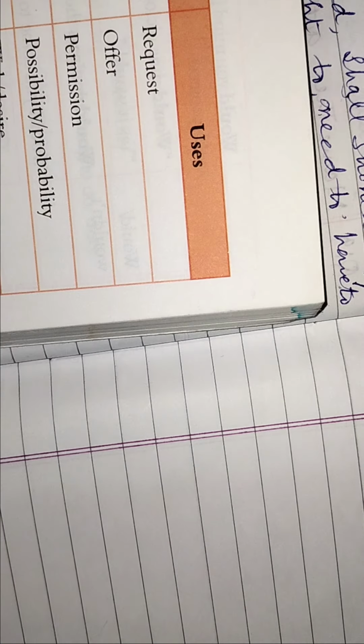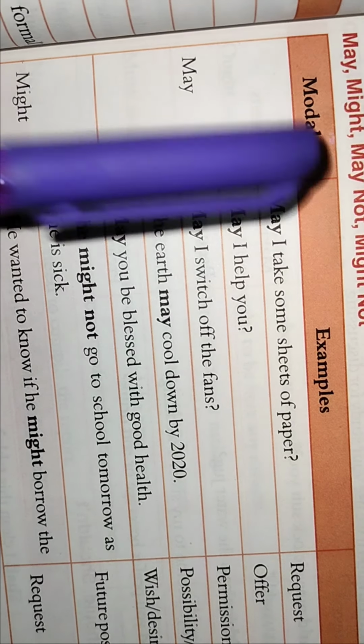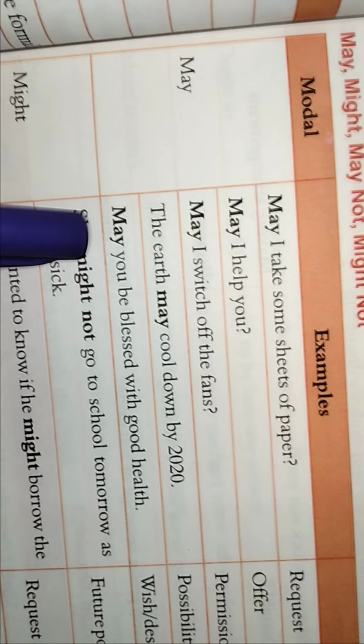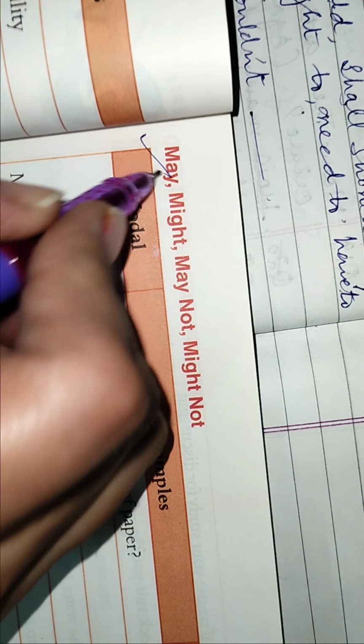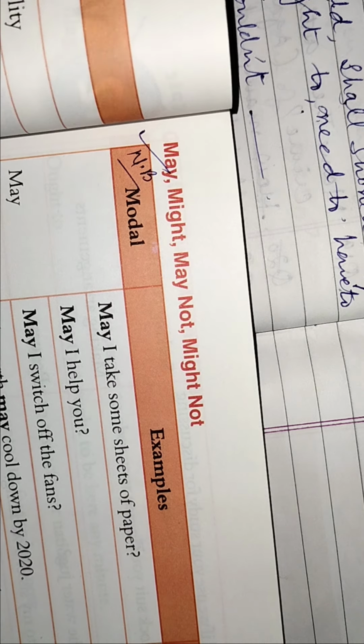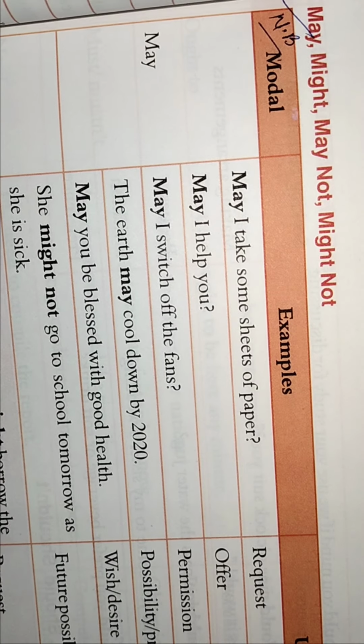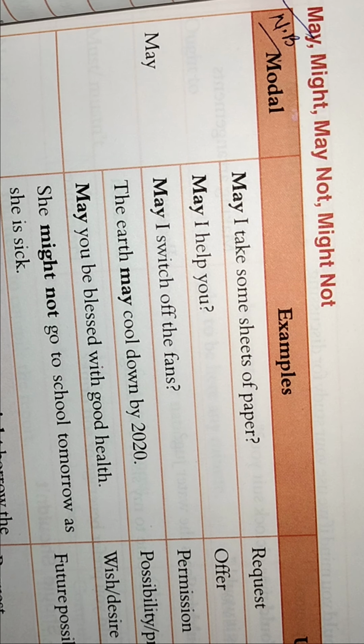That is much better. Now we will discuss this chart. Again you have to make this chart in your notebooks. Draw this chart in your notebooks. Usage of may, might, may not and might not. So in may, I take some sheets of paper. It is a request. May I help you? It is an offer.